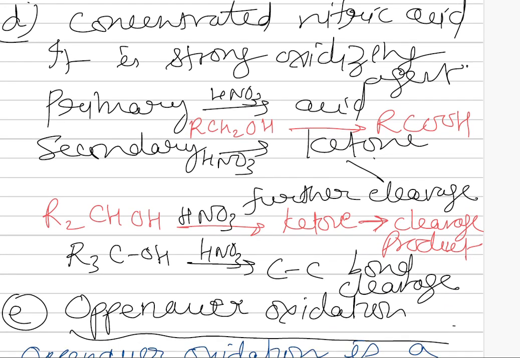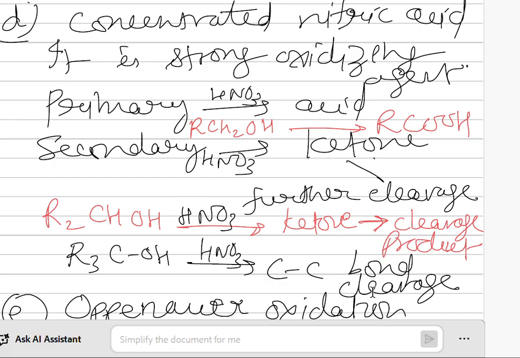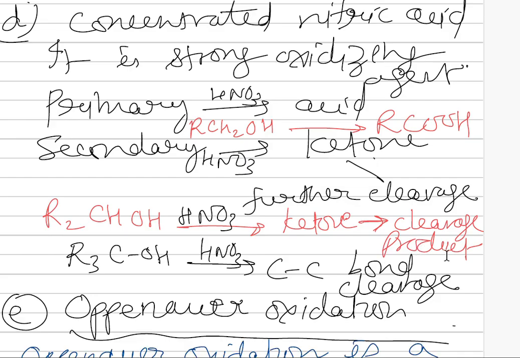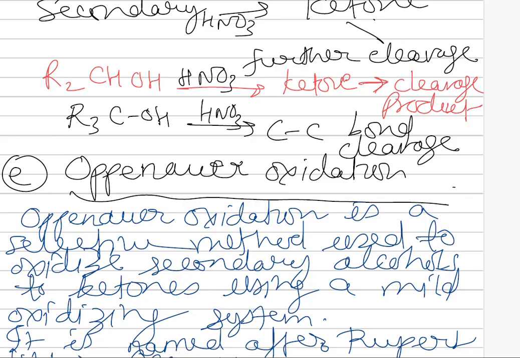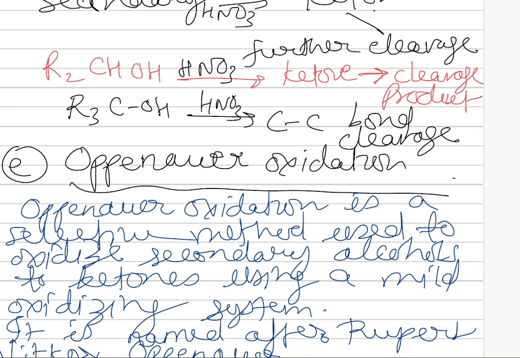In the presence of concentrated nitric acid also, there is oxidation of primary alcohols to acid, secondary alcohols to ketone, and tertiary alcohols show C-C bond cleavage, meaning the carbon-carbon bond is broken and other products, that is cleavage products, are formed. Now, another type of oxidation is called Oppenauer oxidation.